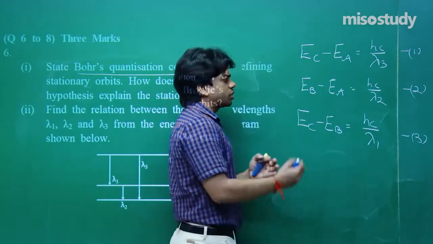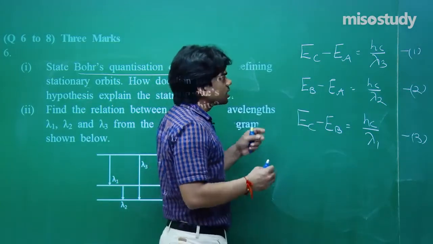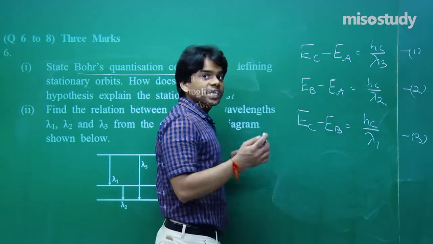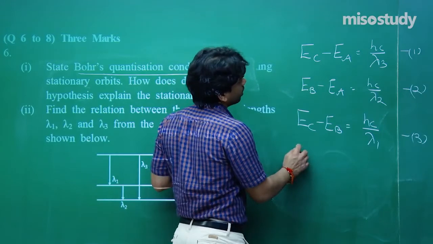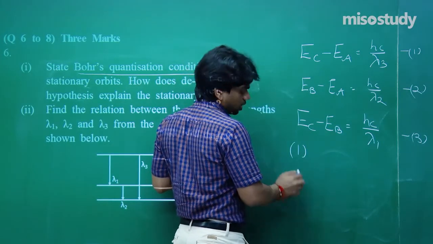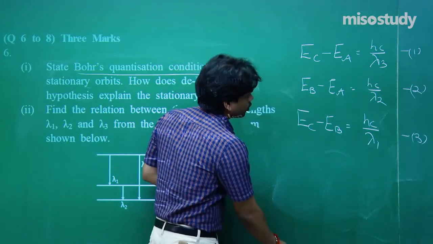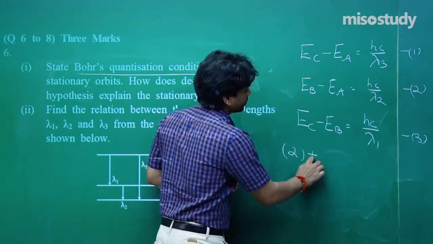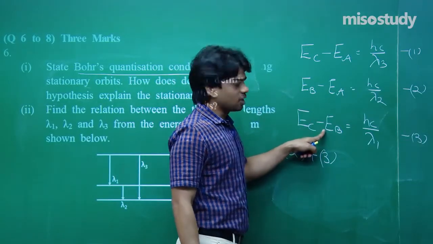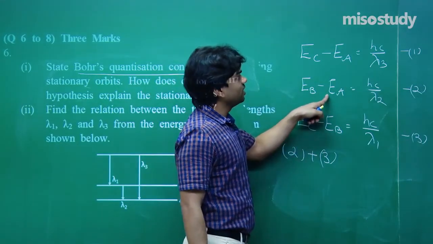Let me use these equations in such a way that some terms get cancelled out and some terms get added up. What I can do is write equation number 1, and now let me use here 2 plus 3. See, if you do 2 plus 3, EB minus EB will be cancelled out, and then you will be left with EC minus EA.